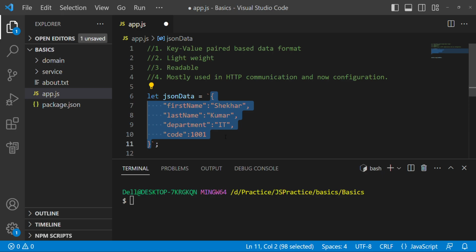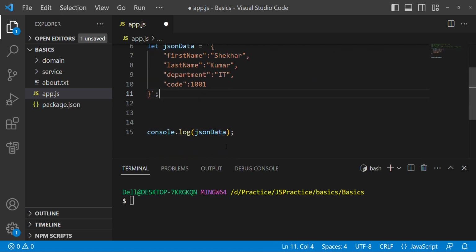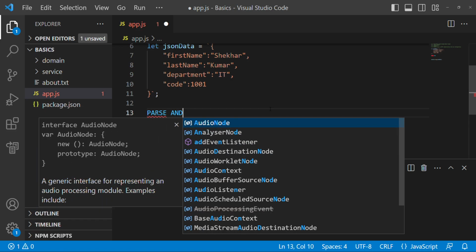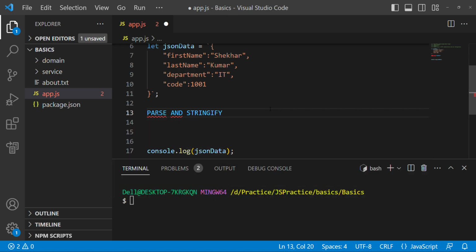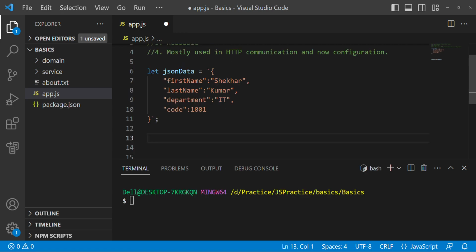Now in JavaScript, what is important to learn about JSON is that there are two important methods: the parse method and the stringify method. Let's see that. We have this string.